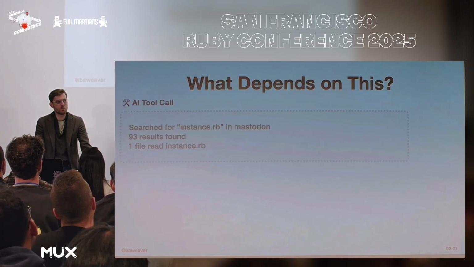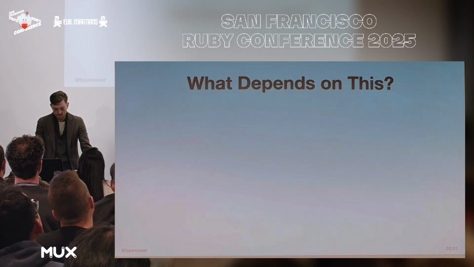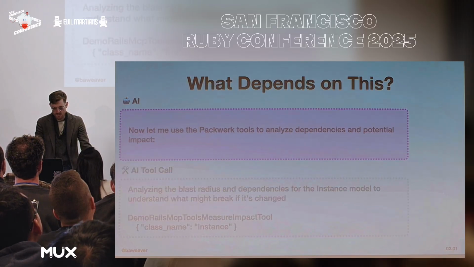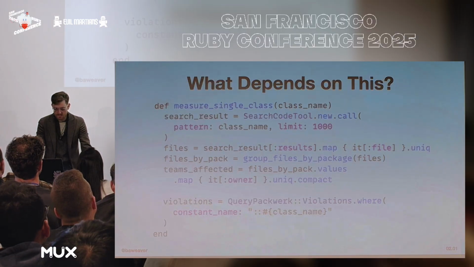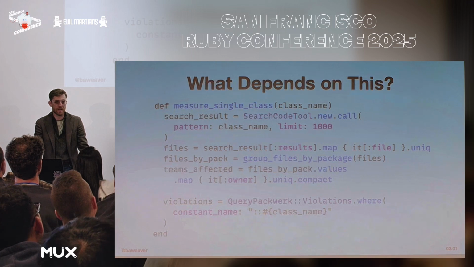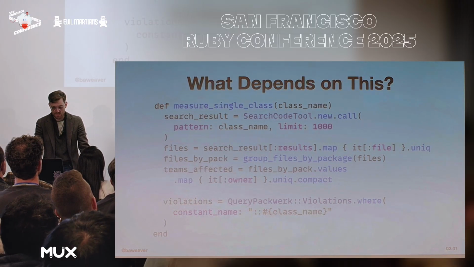And the interesting part is whenever AI starts to use all these tools in conjunction. So we'll get into that in a second as well. But oftentimes it does find its way back to the tool we want, like this one catered towards measuring the impact of changing a class. Now, as with routes, this one can be involved, so we'll align a decent amount here. The search tool is a thin wrapper for ripgrep, which is a faster version of find because AI loves using find for some reason. It's horrifically slow whenever you have a million-plus line of code monolith. So the rest involves figuring out what files were impacted and stitching that together with Packwerk violations.